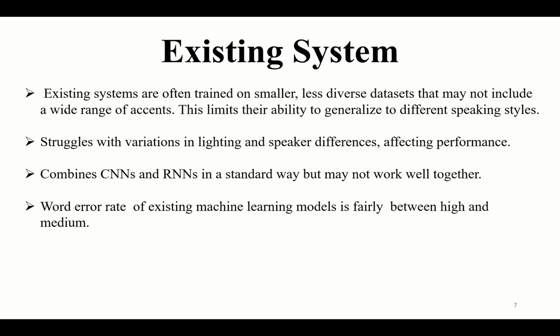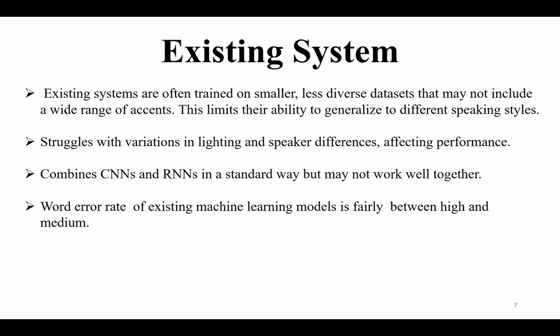It struggles with variations in lighting and speaker differences, affecting performance. When a speaker is speaking, the background and lighting conditions are different, and how the speaker is speaking is different. So we need to develop a model which will address all these issues. It also combines CNN and RNN in a standard way, but they may not work well together.